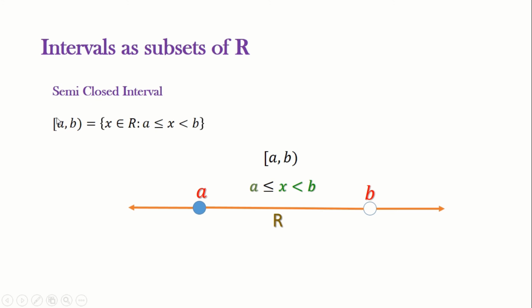Suppose the first bracket is closed and the second one is open, which is called a semi-closed interval. Here, we include the value A and exclude the value B. It is defined as the set of all x in R such that A ≤ x < B, and here x takes the values between A and B, excluding B and including the value A.